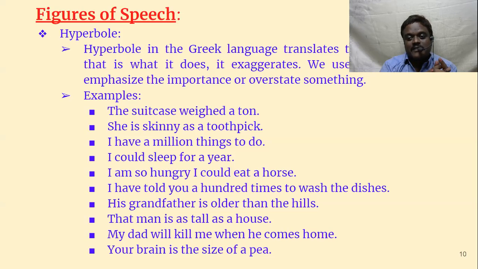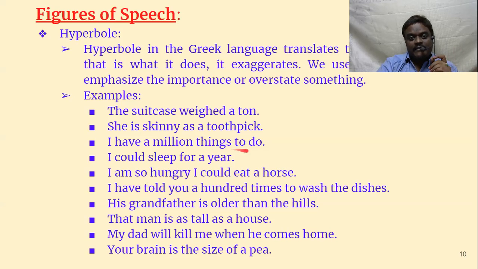The thinnest person may weigh at least 30 kgs or 35 kgs. And toothpick, what is that? What could be the true weight of the toothpick? Only in grams, 5 grams, 3 grams, 2 grams. I don't know exactly. It may not be more than 1 gram. And the thinnest human being may weigh at least 30 kgs. So it's not possible. But still we mean to say that she's very thin.